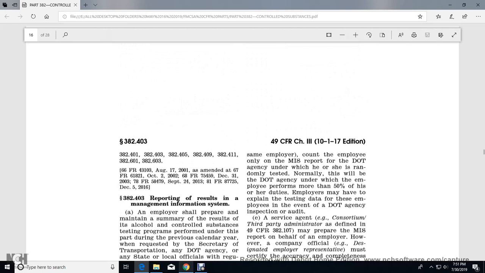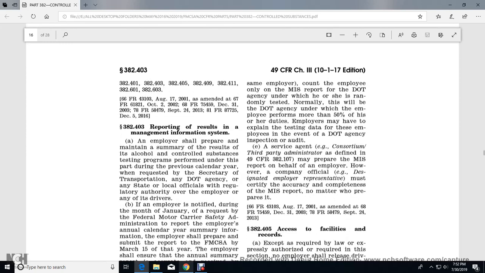If you have covered employees who perform multiple agency functions with a commercial driver's license, count the employee only in the MIS report of the agency under which he or she is randomly tested. Normally this is the agency under which the employee performs more than 50% of his or her duties. Employers may explain the testing data to the employees in the event of an agency inspection or audit.